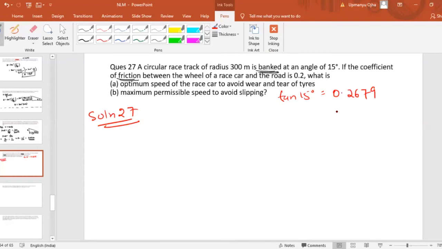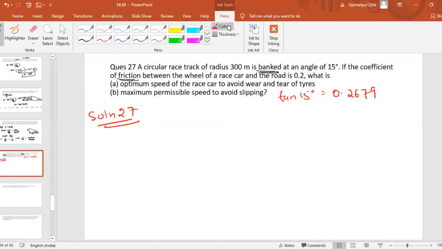The optimum speed of the race car to avoid wear and tear of the tire means that without friction only we can easily turn the vehicle. That is the optimum speed, when the vehicle is turning on the banked road, we don't require any friction for that.